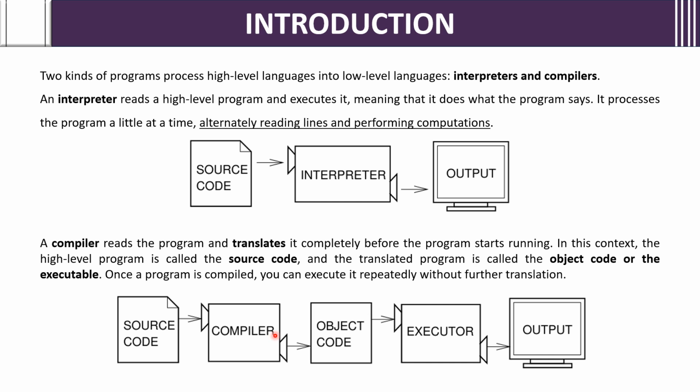If you see here, there is no interpretation line by line. In the compiler, what happens is from this source code to this object code, it is going to be translated by the compiler, so that once it is translated, it can be executed repeatedly without any further translation. Once it is compiled, we can execute or run the program how many ever times we want, and get the output.